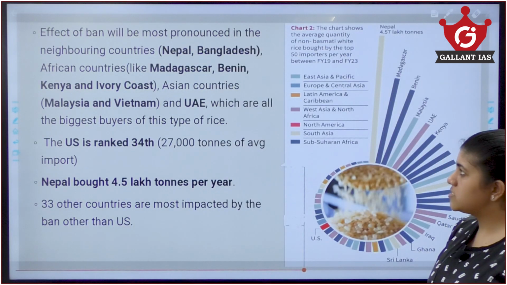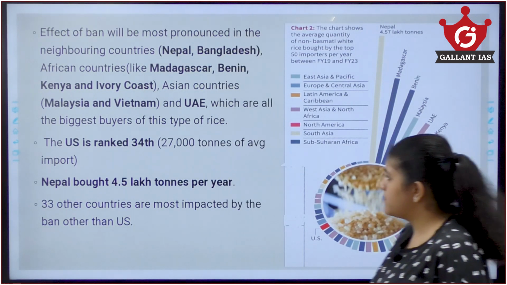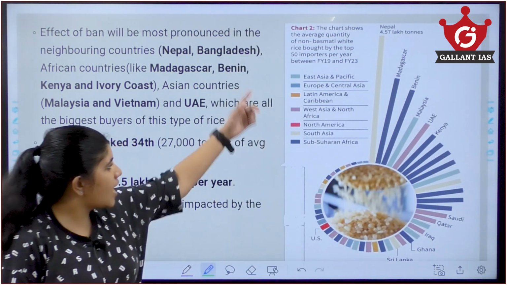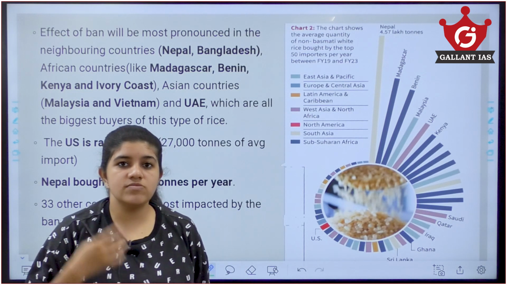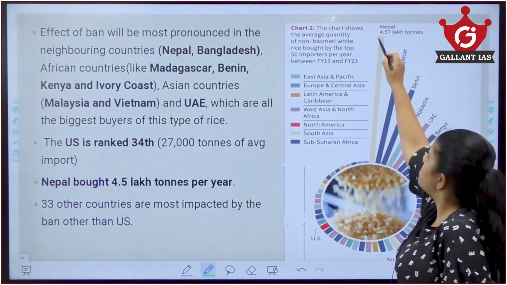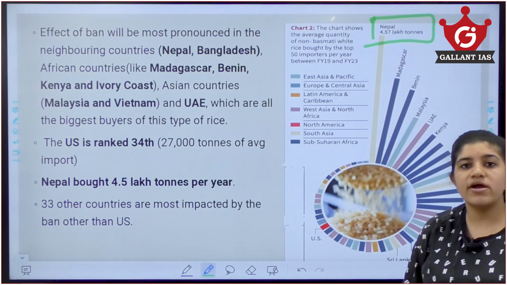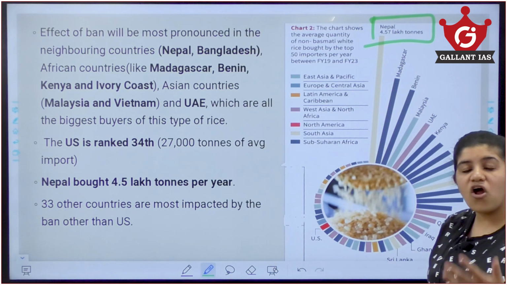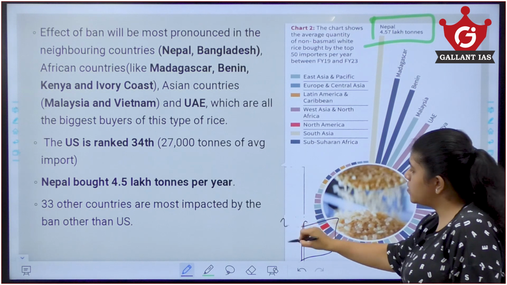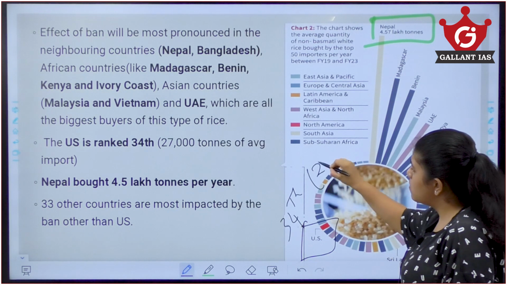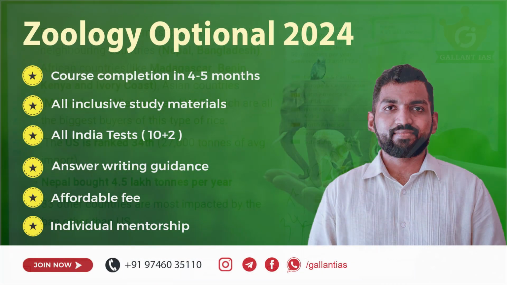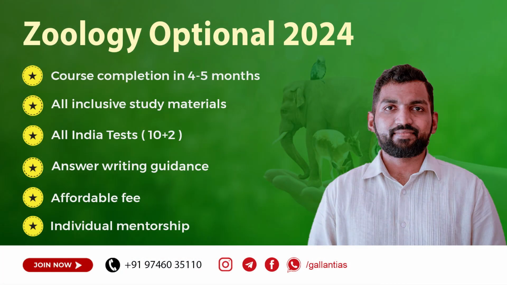Now, moving on to the second chart. See here. These are some of the countries, like some 40 to 50 countries, which depend upon imports of rice from India. You can see on the first line here, it is Nepal, which imports about 4.57 lakh tons of non-Basmati white rice from India. And you can see here the USA, in the 34th position, which takes about 27,000 tons of non-Basmati white rice from India.